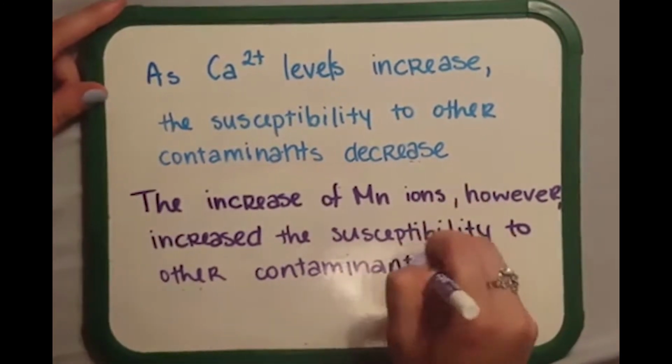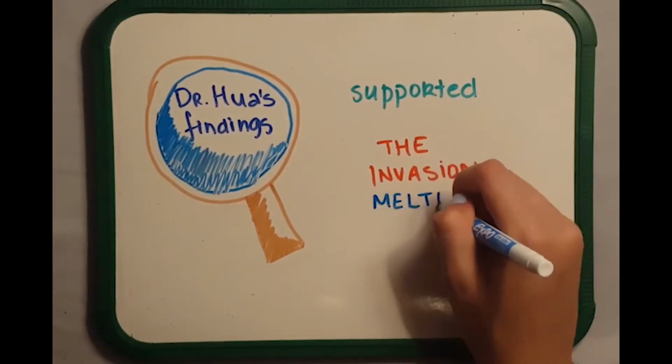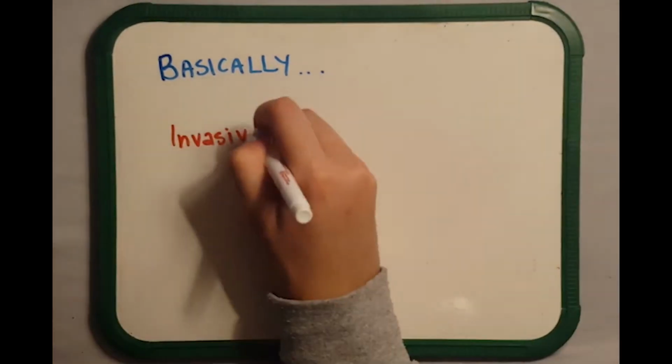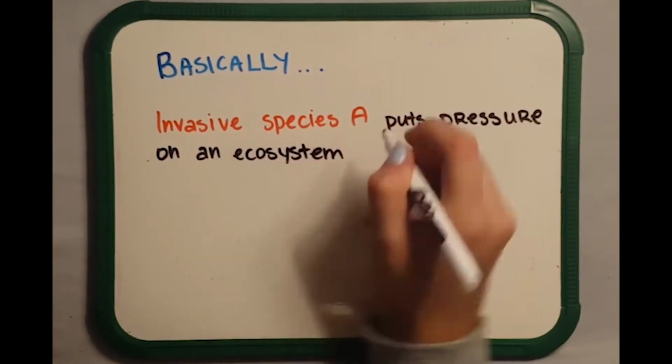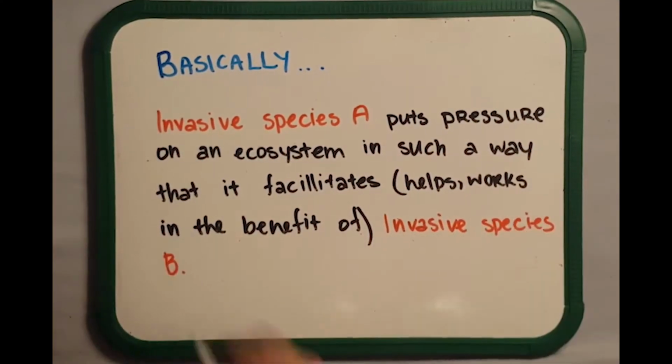And to sum all of this up, Dr. Hua's results were consistent with the Invasive Meltdown Hypothesis, which basically says this: the presence of one invasive species can cause a pressure on the environment that would in turn cause the facilitation, or working to the benefit, of another invasive species present in the same environment.